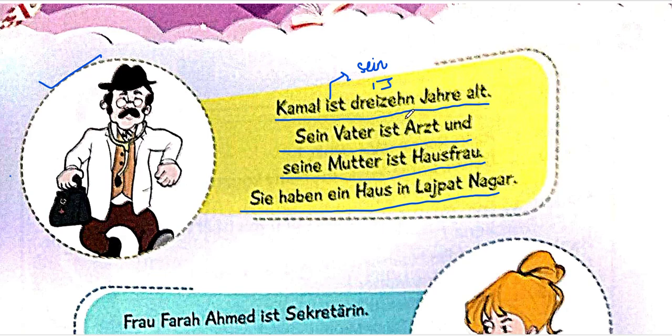Sorry, I just intuitively wrote 30. Dreizehn is 13. Dreißig is 30. Kamal is the son of this doctor. So we're talking about Kamal, whose father is a doctor, which is Arzt, and his mother is a Hausfrau, homemaker. Sie haben ein Haus in Lajpat Nagar. Here, S is capital, and haben is the root verb as it is written. That is why we know that this means they, because sometimes you get confused whether Sie is you or they. So in this context, we can understand that it means they.